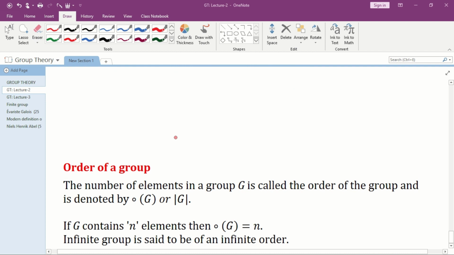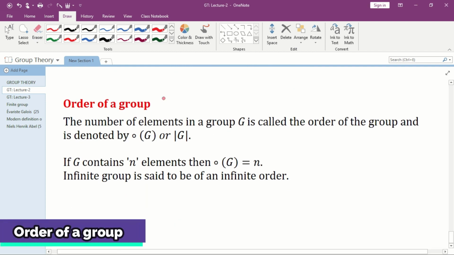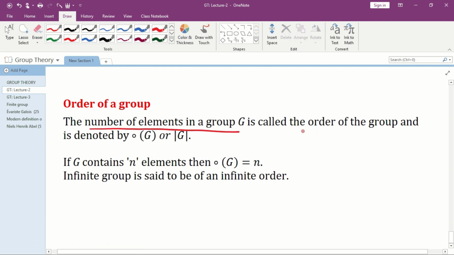Next is order of a group. What do you mean by order of a group? The number of elements in a group G is called the order of a group. And we have the notation for order of a group, and it is denoted by like this. If G contains n elements, then order of G is equal to n. If we consider an infinite group, we say that it is of infinite order.